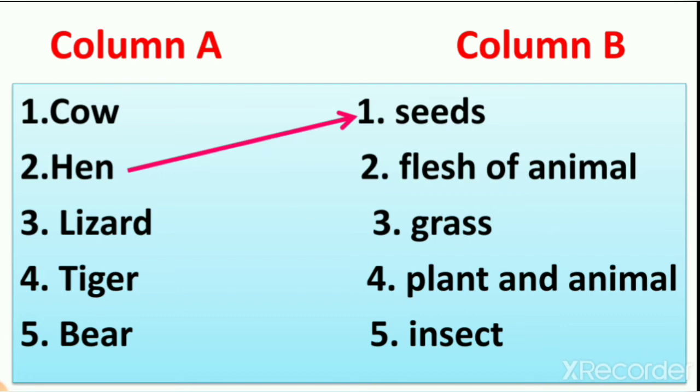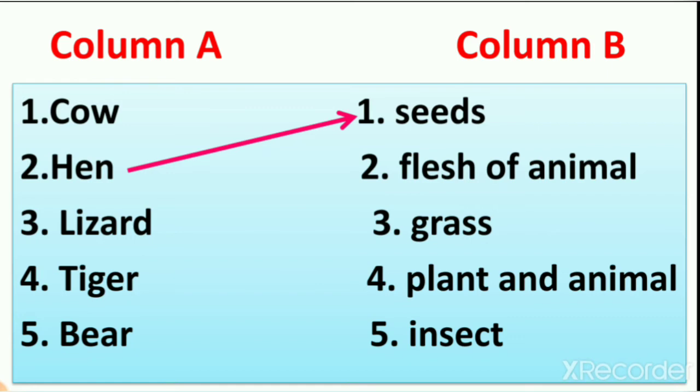So first let's see the question. Cow, hen, lizard, tiger and bear. From this, I have already done one, right? These are all animals and we have to write which animal eats which food, right?